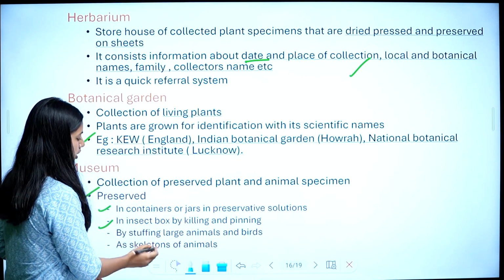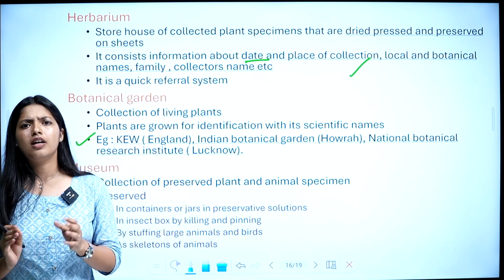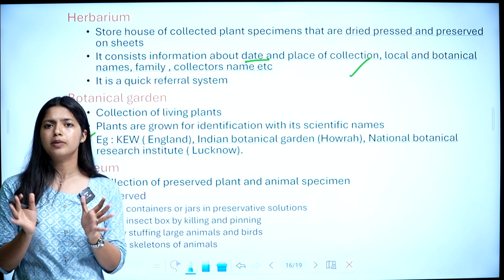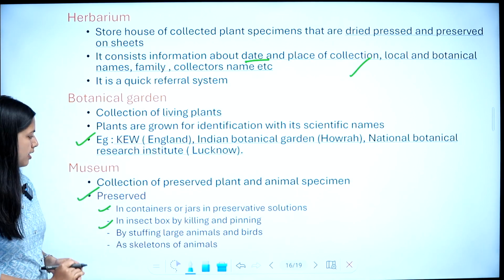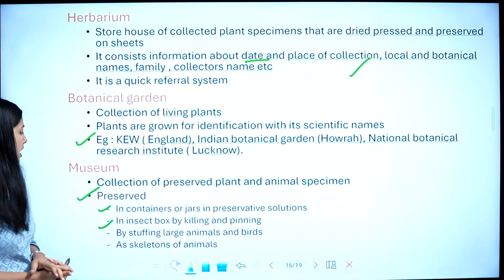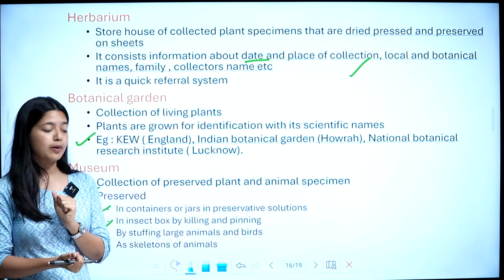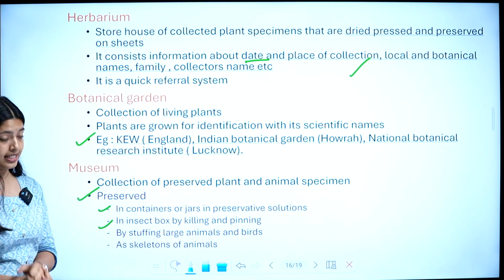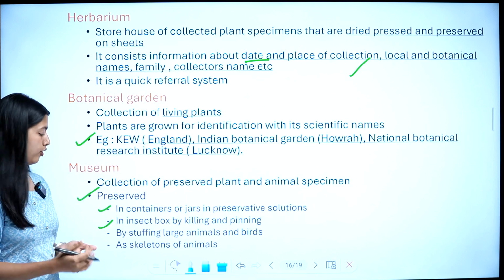And then a skeleton of animals, so the skeleton won't get decayed. So the skeletons are preserved. Once again, containers or jars in preservative solutions like formalin, and in insect box by killing and pinning, then by stuffing large animals and plants, and lastly as a skeleton of animals.